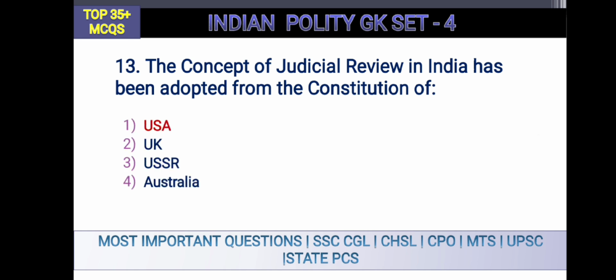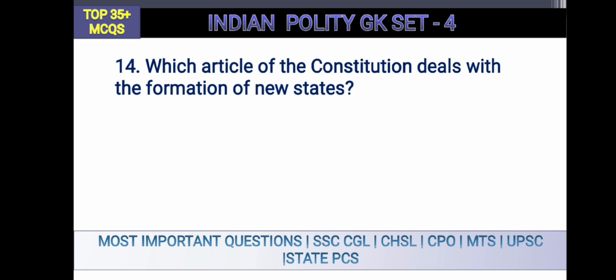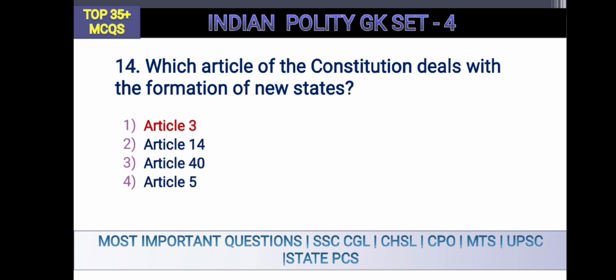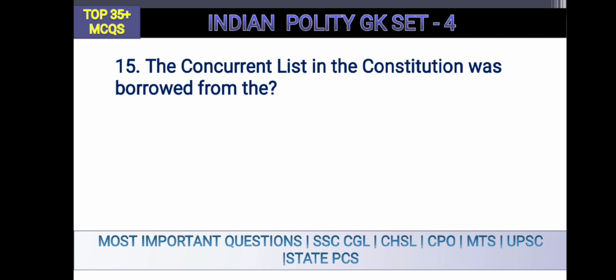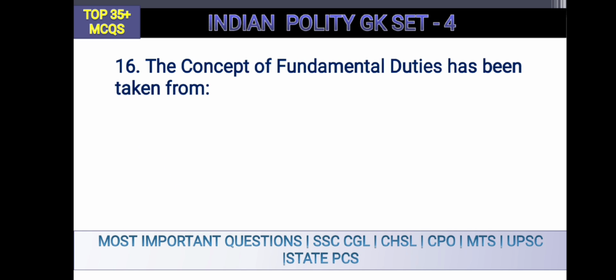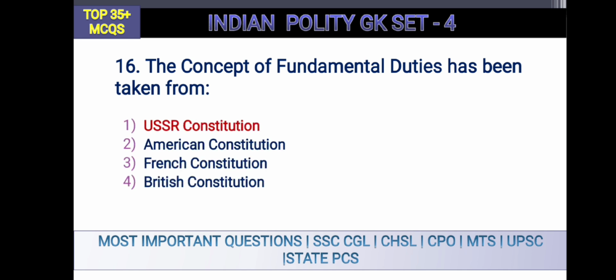Judicial review has been taken from the USA, option number 1. Which article of the Constitution deals with the formation of new states? It is Article 3. The concurrent list in the Constitution was borrowed from which country? It is Australia, option number 2. The concept of fundamental duties has been taken from the USSR Constitution. Now it is Russia; earlier it was the Soviet Union.